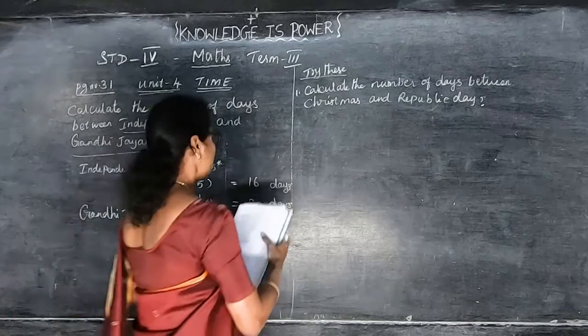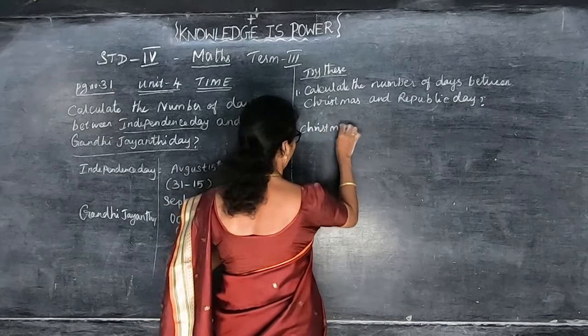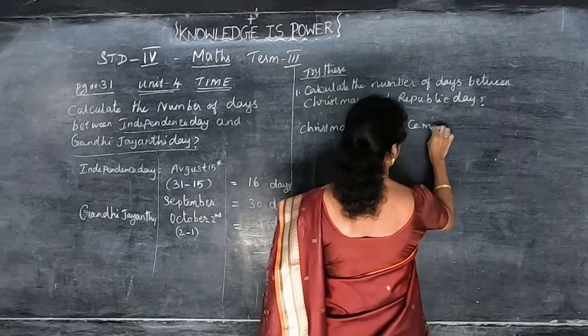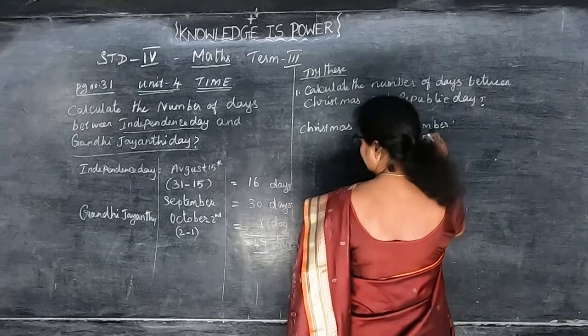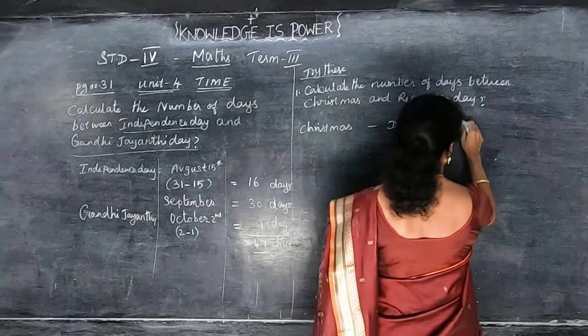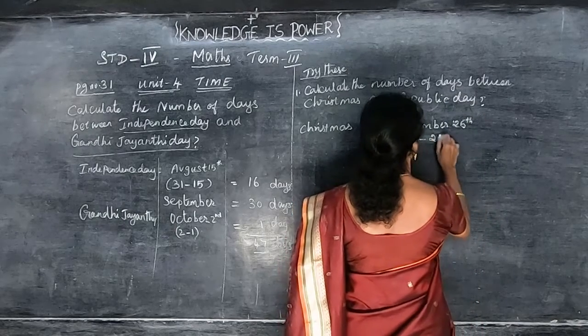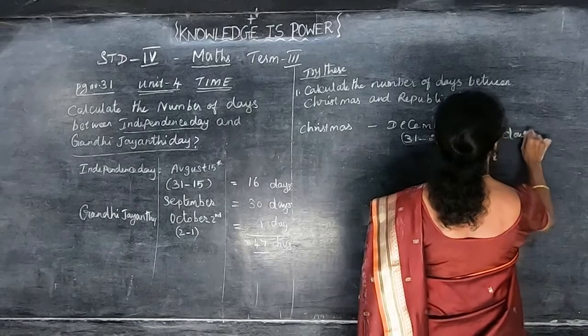So here they are given. First you take Christmas. Which month does it come? December. So December 25th na நீங்க என்ன பண்ணணும்? 31 minus 25, that is equal to 6 days.